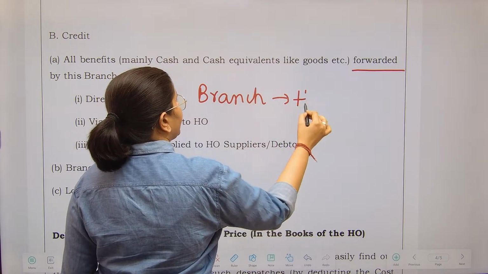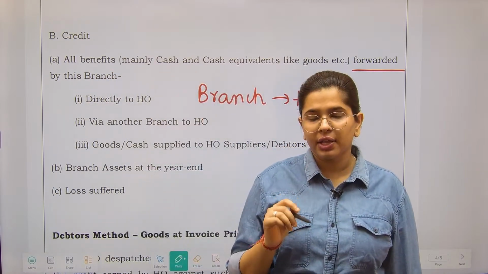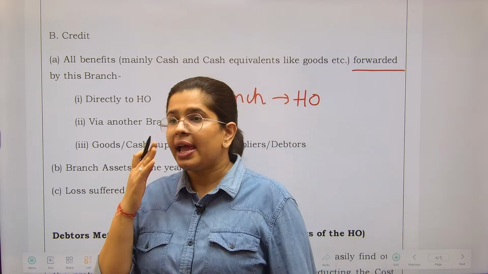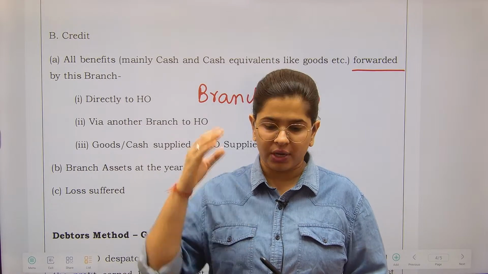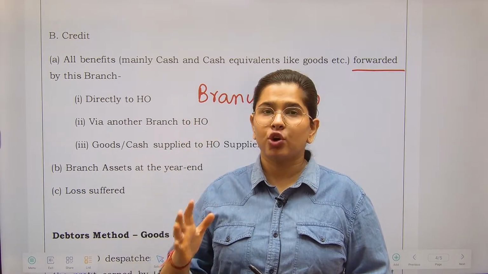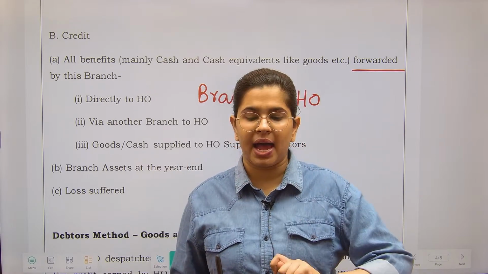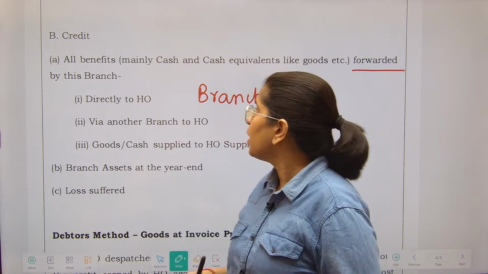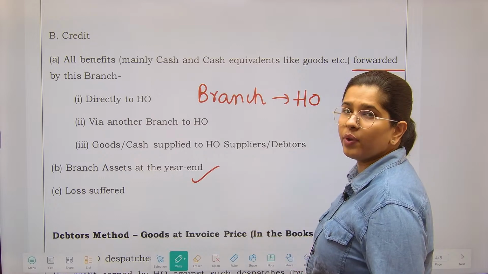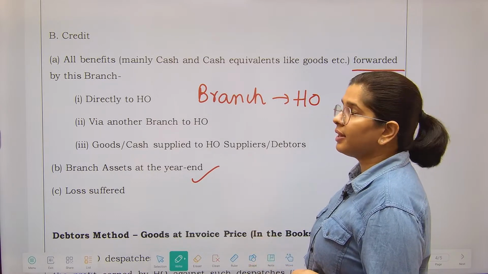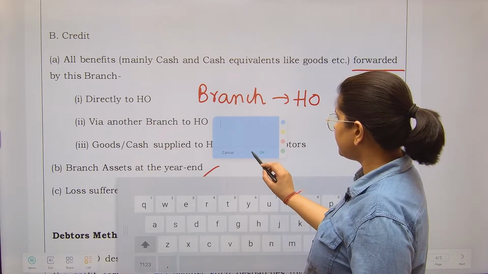See, debit side, first of all, this account is prepared by whom? Head office. So think from the perspective of head office. Head office thinks that whatever we have to recover from the branch, let's write it on the debit side, and whatever we have received from the branch, we will write it in the credit side. Okay, so like benefits will be written in credit side, branch assets at the year end will be written on the credit side, and the loss suffered will be written on the credit side. So this is how the first method is.